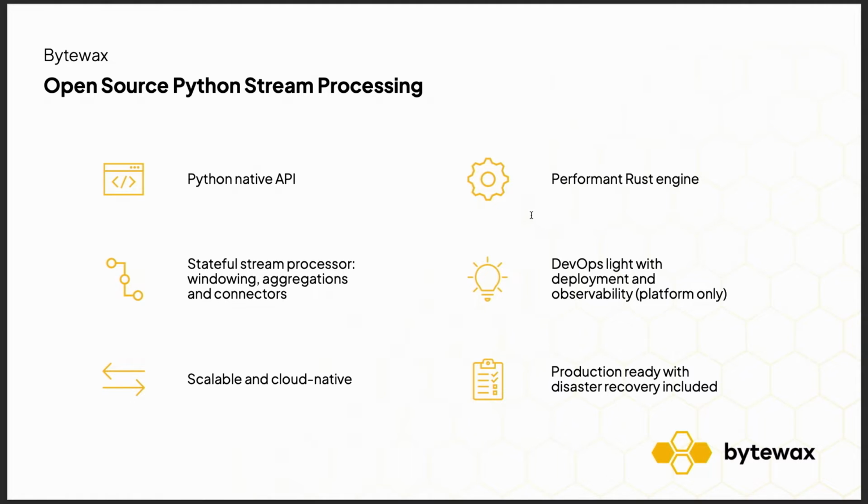It runs on top of a Rust engine called Timely Dataflow, and we've built on top of that a bunch of things you need to run this in production. With a stateful stream processor, you can do fun things like windowing, aggregations, joins, etc. We've focused on making something really extensible and also developer friendly, so it's pretty easy to get started. Just pip install Bytewax, and then you're ready to go.